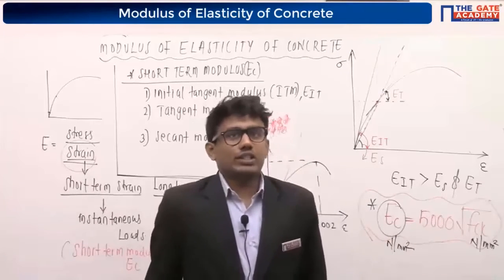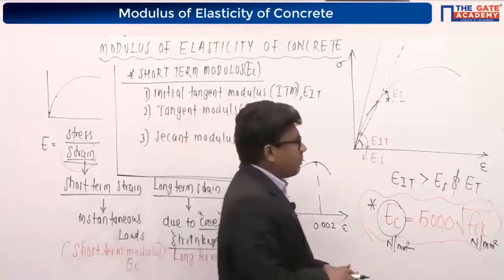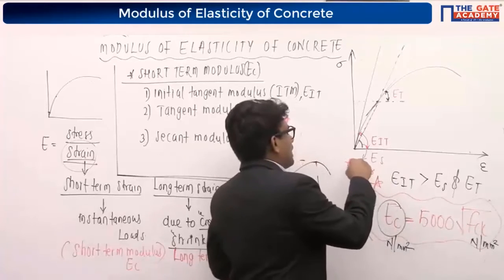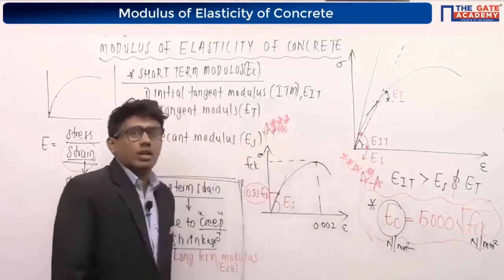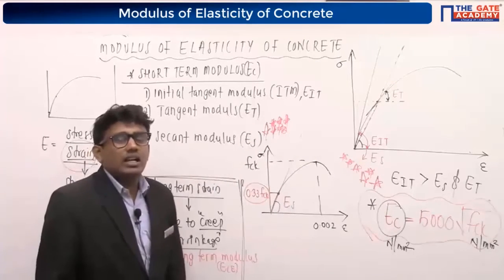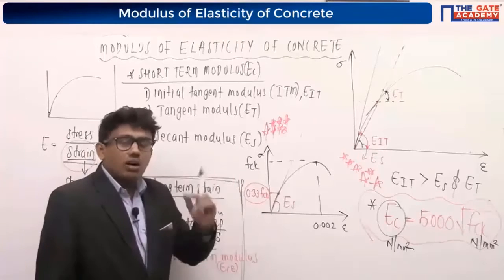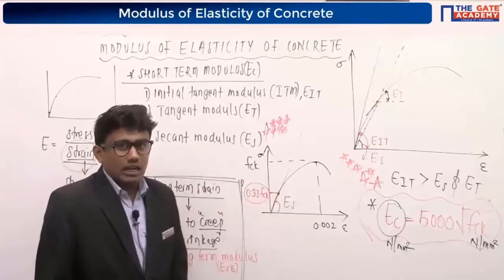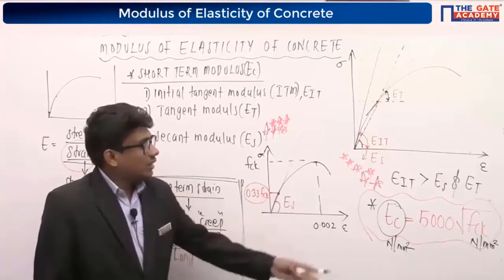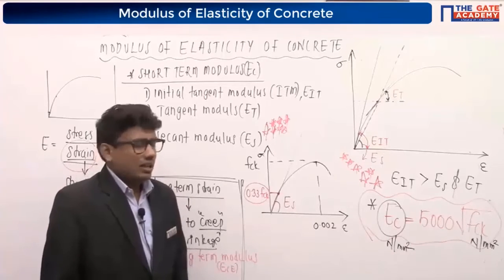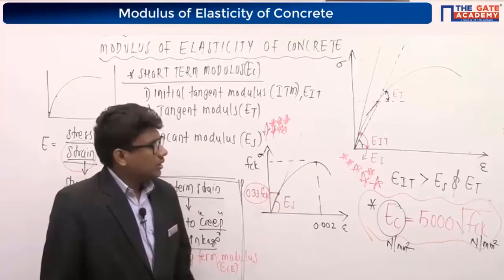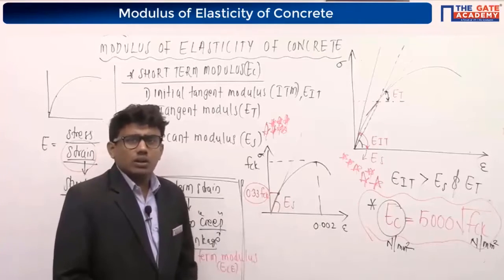Please note that equation down. It's a very important equation. So many questions in the GATE exam come from this single equation, Ec equal to 5000 root fck. In the previous code, IS 456-1978, the equation was 5700 root fck. But in the current code, which is based on the limit state method (LSM), the Young's modulus of elasticity is around 5000 root fck.